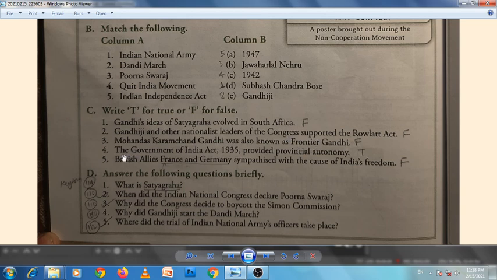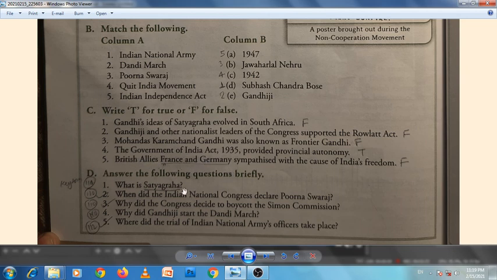Okay. And the fourth is the Government of India Act 1935 provided provincial autonomy. So it is true. And British allies, France and Germany, sympathized with the cause of India's freedom. It is false. The allies of the British were USA and Russia, not France and Germany. In the Second World War, USA, Russia, and British were the allied forces.